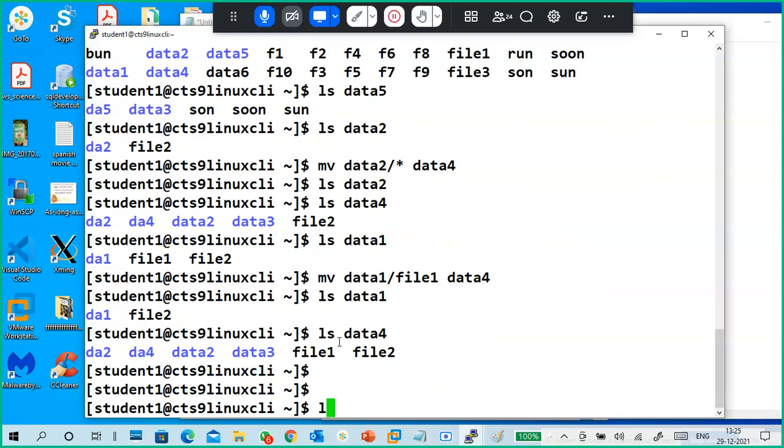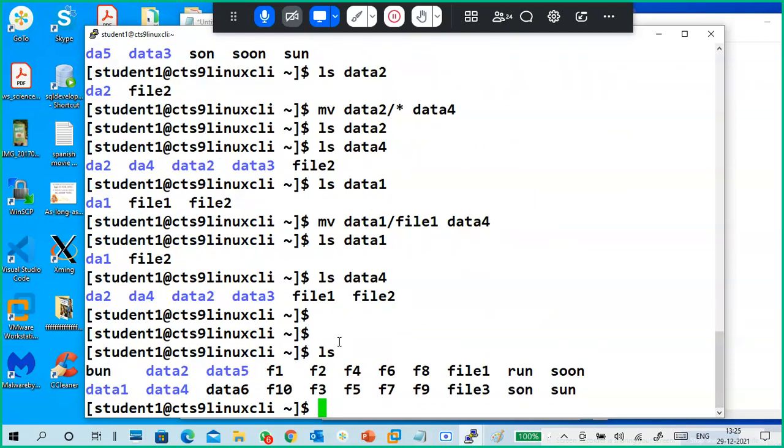Okay, so for example, you have files and directories here. Say you want to rename a certain directory, like data 4, data 5. I will take data 5.